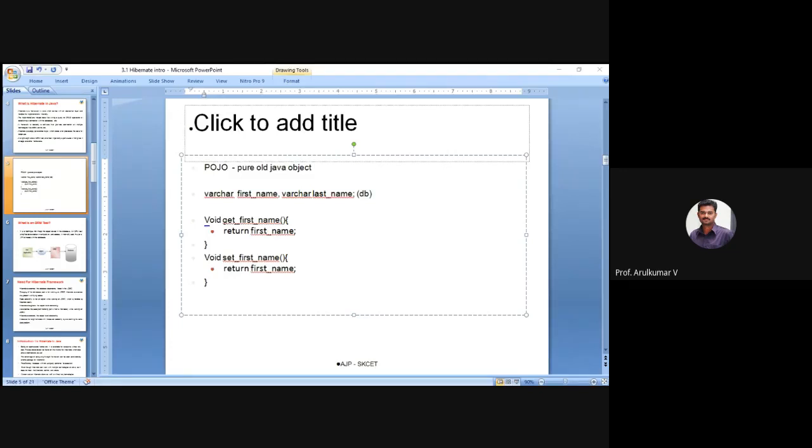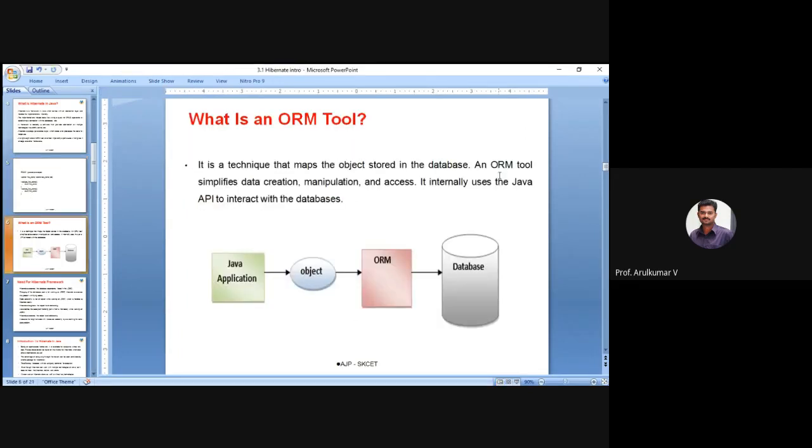Because you have this object relational mapping in this. This is an ORM tool. Here it is a Java application. This is the structure of this ORM tool. Here we have a Java application and I am having a mapping object. In this ORM, the getter and setter methods will fetch the data and store the data. If it is a fresh table, if the table is not available, automatically it will create a table inside the database. And based on that, after creating the database table, you can do all the CRUD operations whatever you want.